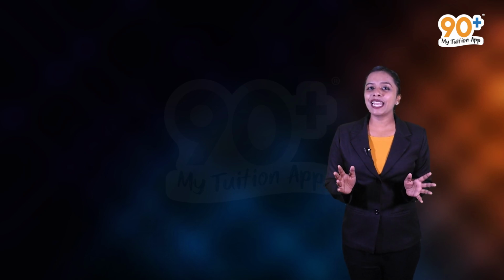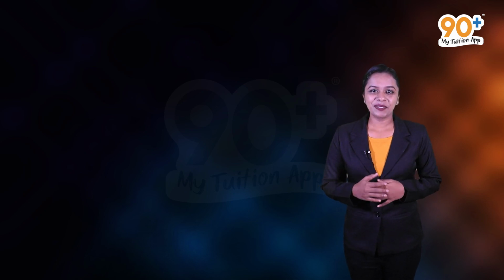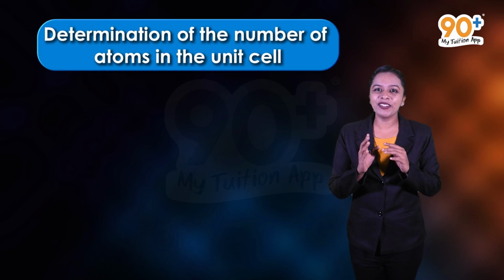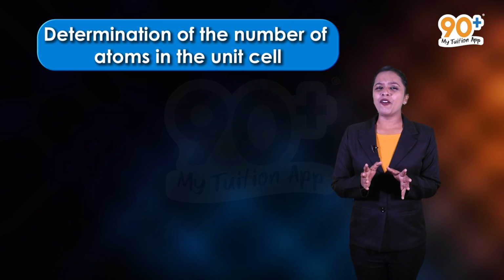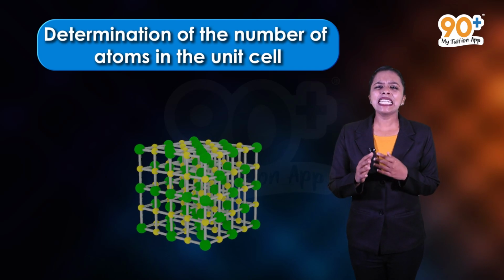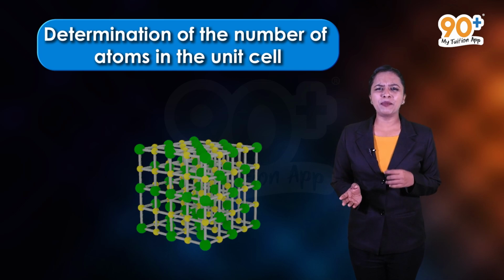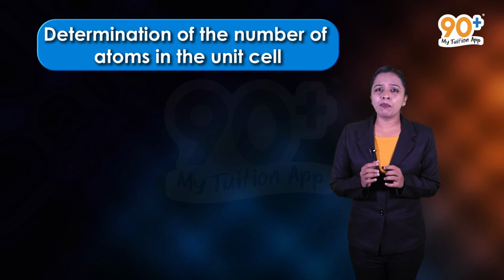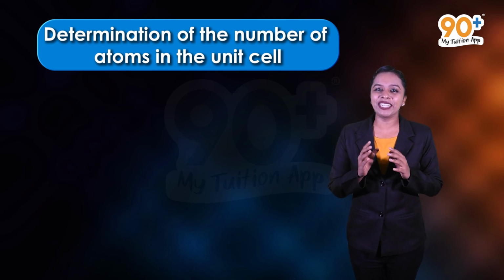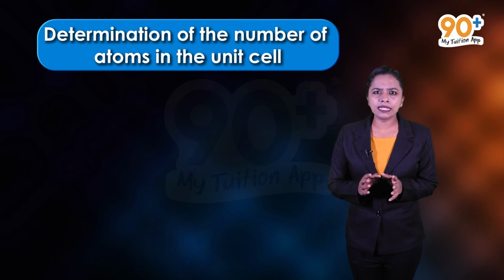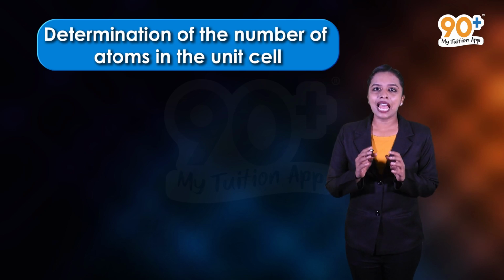Now you must have an idea about the crystal system, right? Friends, next we will determine the number of atoms in a unit cell. We know that any crystal is made up of infinite number of unit cells and each lattice point is occupied by one constituent particle. That may be an atom, molecule or ion. Let us now consider what portion of each particle belongs to a particular unit cell. Consider three types of unit cells and for simplicity assume that the constituent particle is an atom.